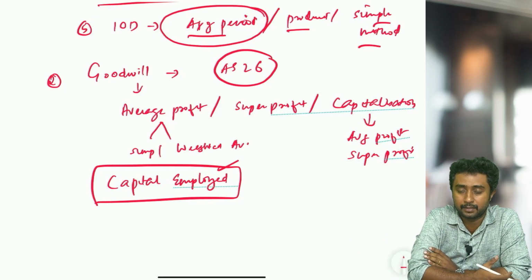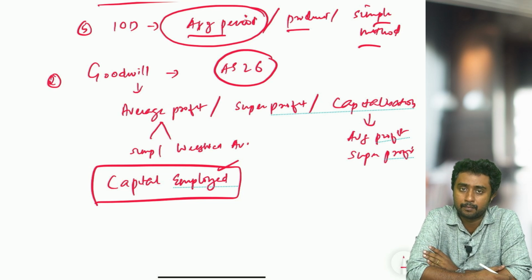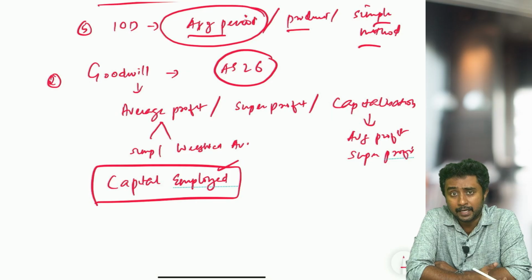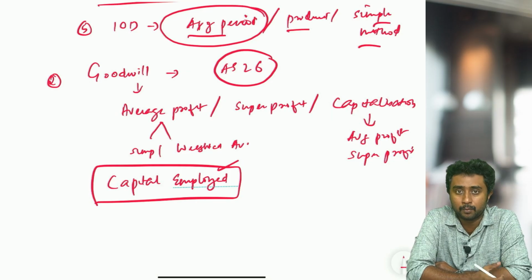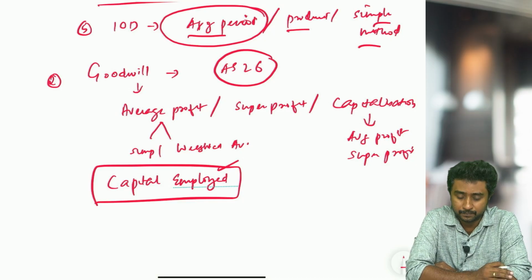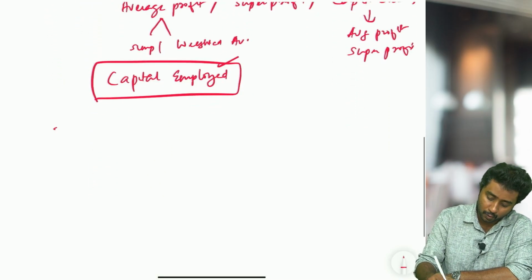Third book means obviously the analysis of financial statements. Okay, so in those topics also these capital employed calculations are coming. So capital employed is one of the important things that you have to focus on when you are doing goodwill related calculations. Then indirect questions. Okay, indirect questions means abnormal losses, abnormal gains will be there, which is given in the question. So how to adjust those abnormal losses and gains when you are calculating goodwill. So that is how this chapter, or this topic, should be studied.